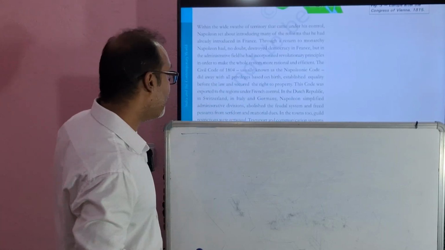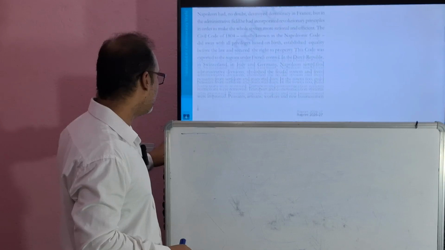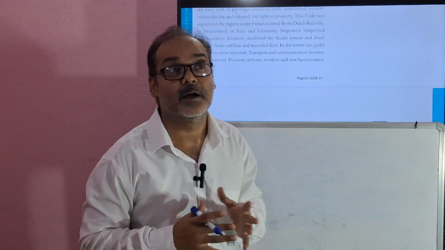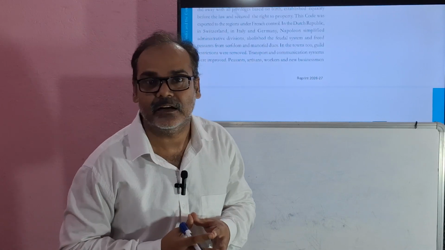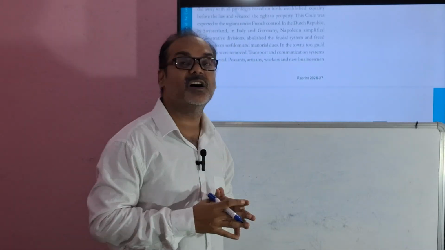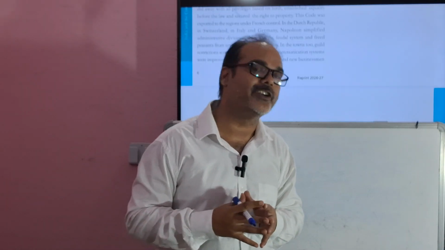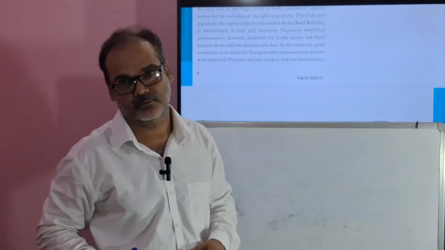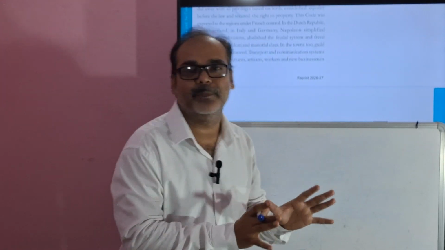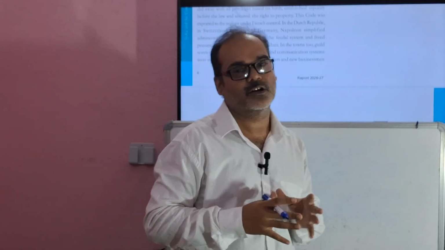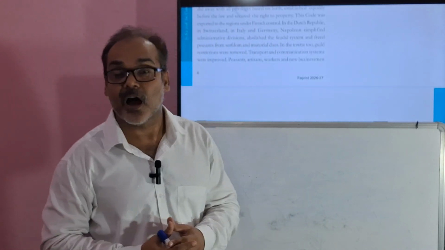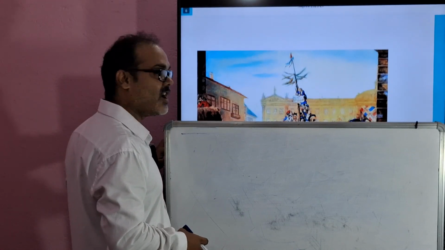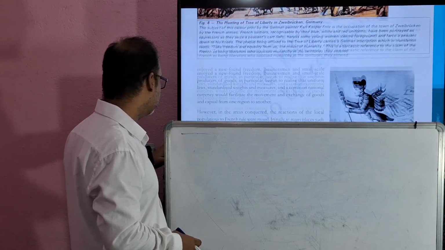Now, in the towns too, guild restrictions were removed. What is a guild? Associations of workers and merchants we call guilds. When we talk about guilds, the merchants and businessmen started making their own rules and regulations. Now no one is going to check or control them. They knew that now the time had come and they could carry out their business activities. So it became a chance to start new business.